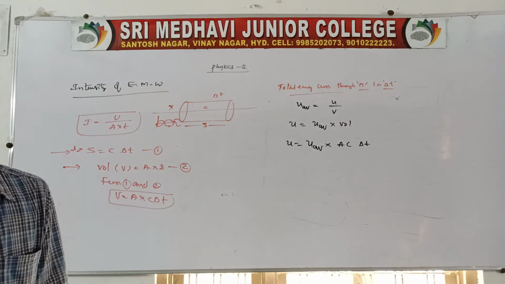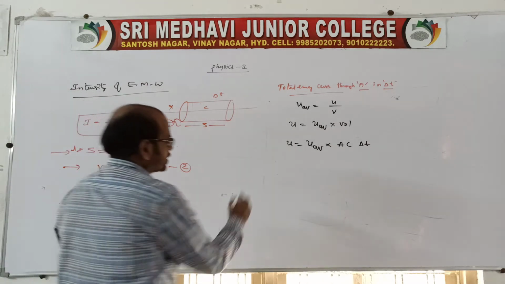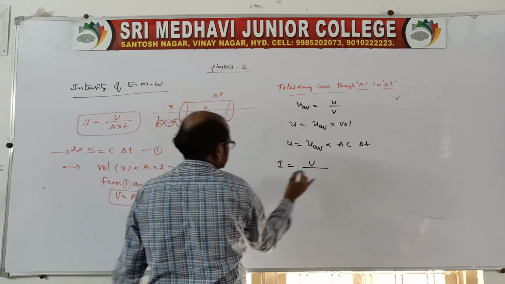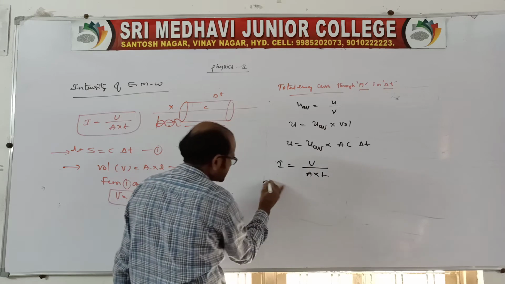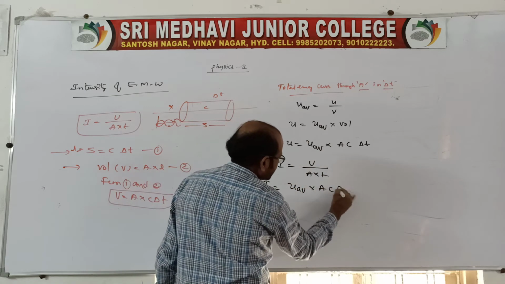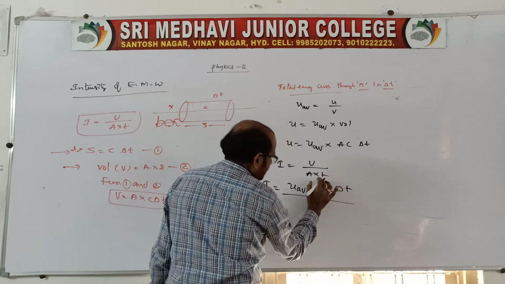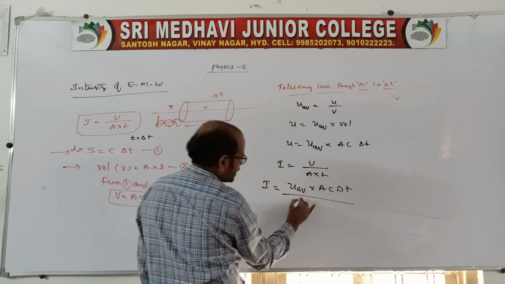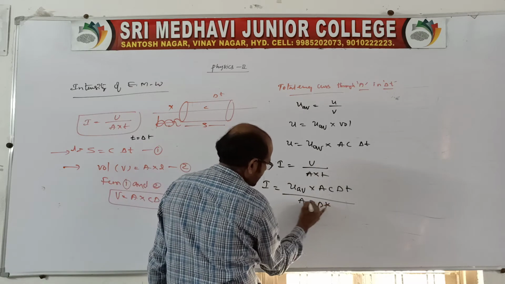This is about the average energy density. But we know the intensity is equal to U by A into delta t. Therefore, the intensity of the electromagnetic wave is U average into A into c into delta t over A delta t. We can cancel A delta t.